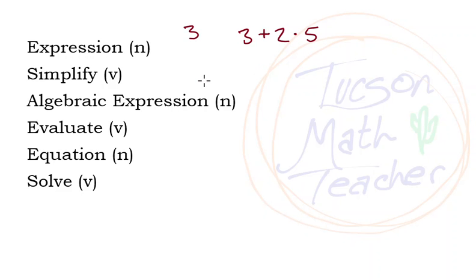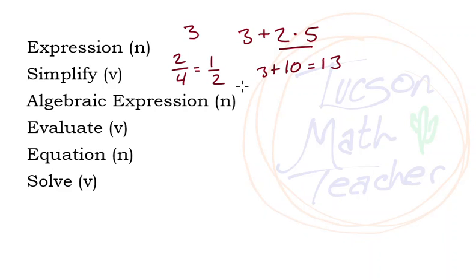Now, one of the things we can do with an expression is to simplify it. I'll give you an example with a fraction. 2/4 is an expression. It's a fraction. And we can simplify it by rewriting it as 1/2. Or we could take our 3 plus 2 times 5, and we could do that in 2 steps. We'll do the multiplication first. 2 times 5 is 10, plus 3 is 13.